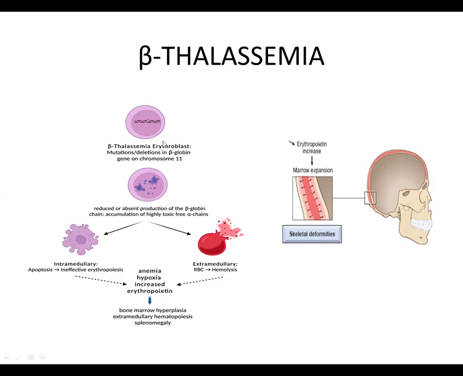Erythropoietin, when it is increased, leads to hyperplasia of the bone marrow. Also, because the RBCs that are being formed in the bone marrow are not properly functional, extramedullary hematopoiesis also starts. So the liver, the spleen, and the lymph nodes also start making blood cells.